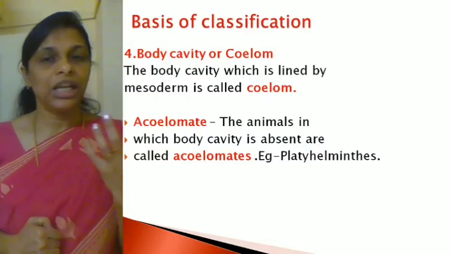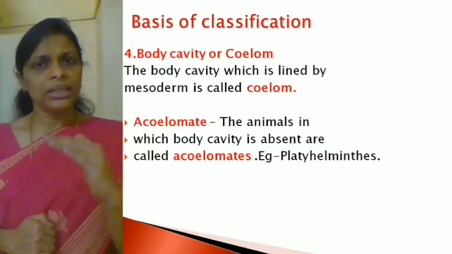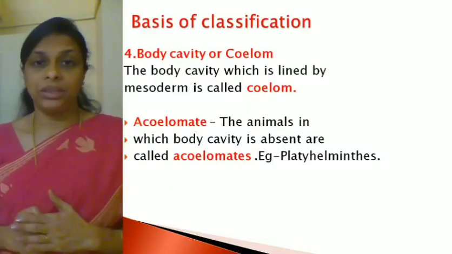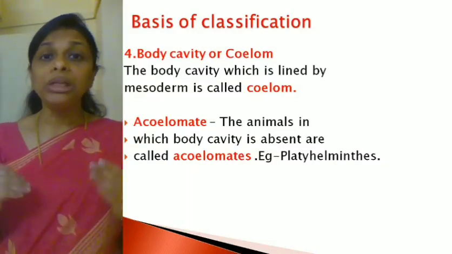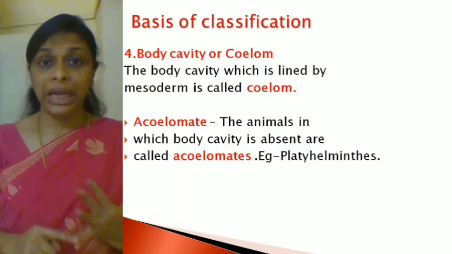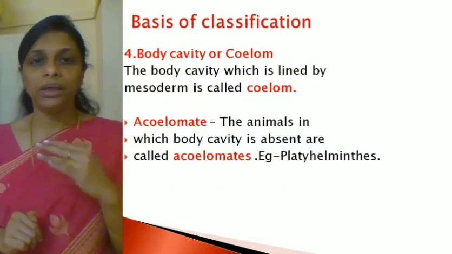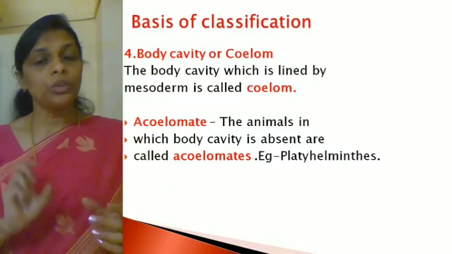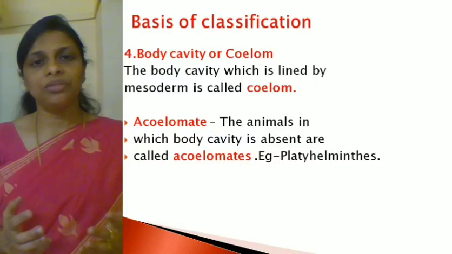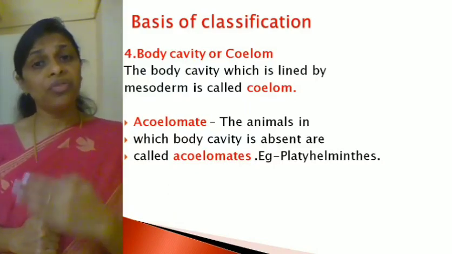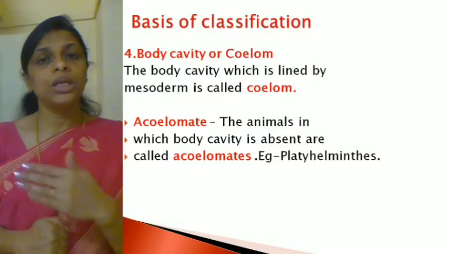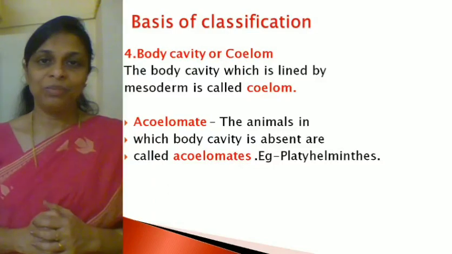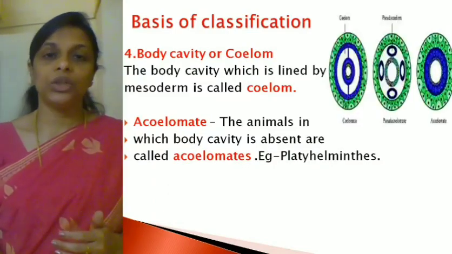You must have studied this in your school, in 9th standard, I think you have studied some of these phyla. One phylum is Platyhelminthes. Under this phylum, all the flatworms like tapeworm and liver fluke come. So if a question is asked to give examples for acoelomates, you have to specify the names. If the question is to name the phylum in which you find the acoelomates, you have to write phylum Platyhelminthes. Hope it's clear? Right. Now the next group.